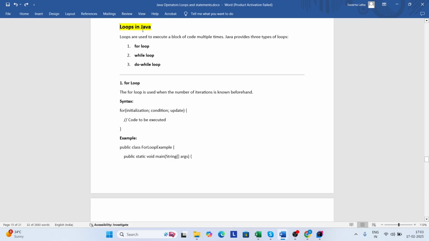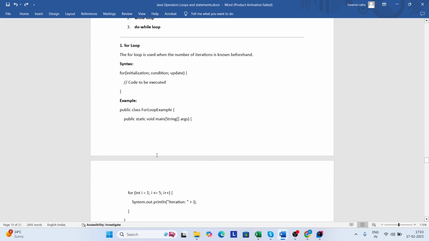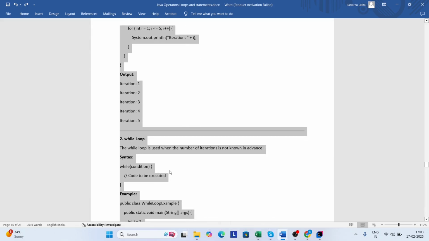Now we will discuss loops in Java. Loops are used to execute a block of code multiple times. Java provides three types of loops: for loop, while loop and do while loop. For loop is used when the number of iterations is known beforehand. This is the syntax of the for loop. This is the example for loop.